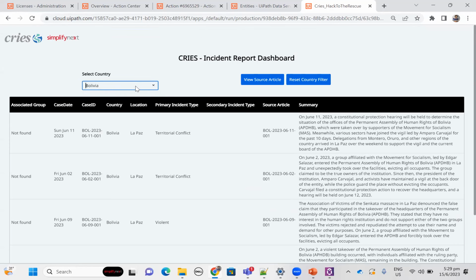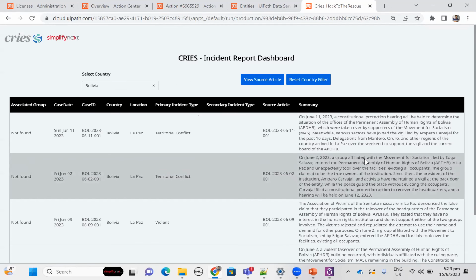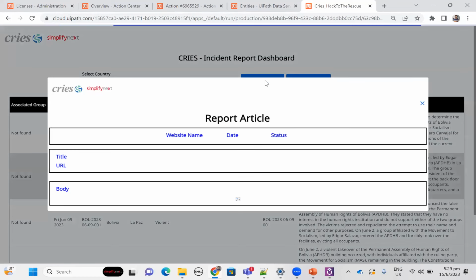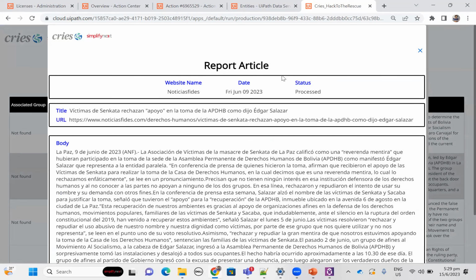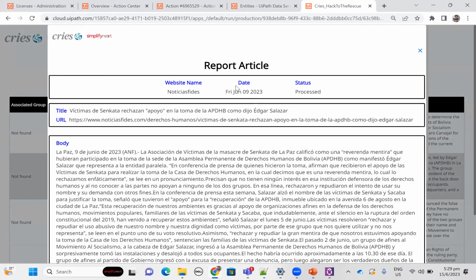So you also have the option to select the country, and then you can select any one of the incidents. You can read through the incident, which is the extracted and processed incident. Also, if you want to view the source article of that incident, you can simply click here, and then you can see all the details related to the specific source article along with the image attached as well. And as you can see, it has all the details such as website name, date, status, title, URL, and the body of the original source article.